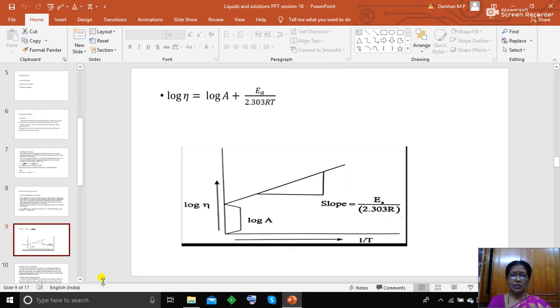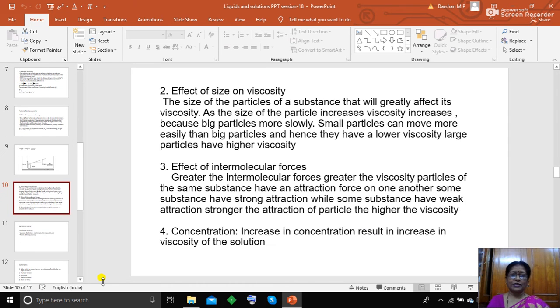Now, from the above equation, log eta = log A + Ea/2.303RT. From this equation, the slope is equal to Ea/2.303R, where the intercept is log A. This is the graph which can be shown with respect to the temperature.